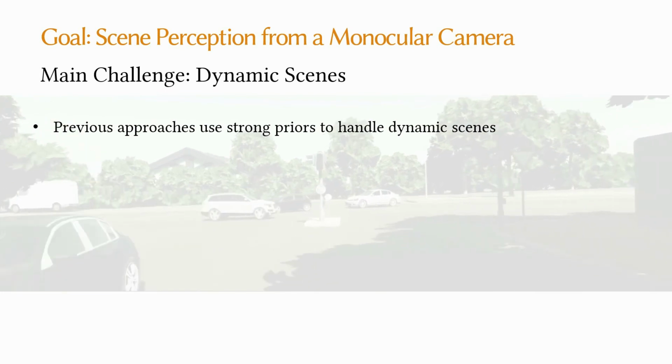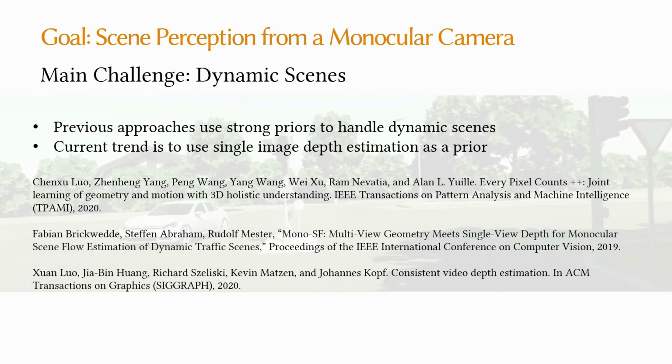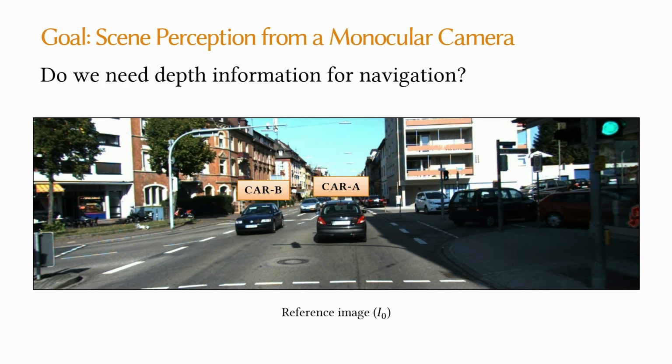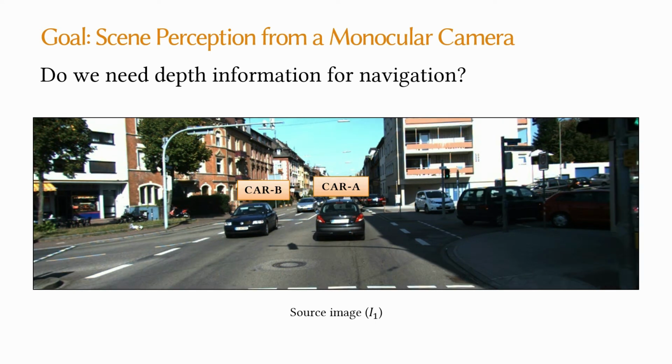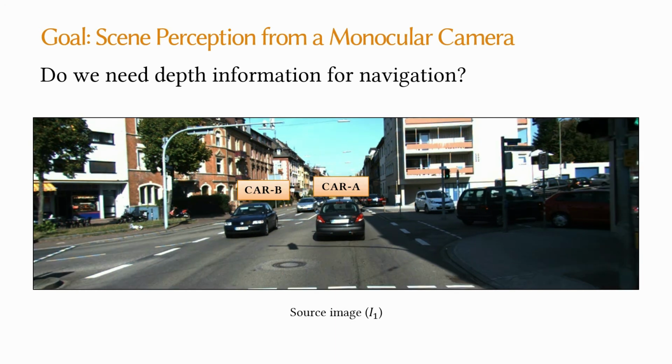Previous approaches use strong priors to handle dynamic scene content, and the current trend is to use single image depth estimation as a prior, which hallucinates depth for the dynamic regions. However, do we really need depth information for navigation? Consider this scenario where car A is closer to us but moving away, and car B is farther but moving towards us.